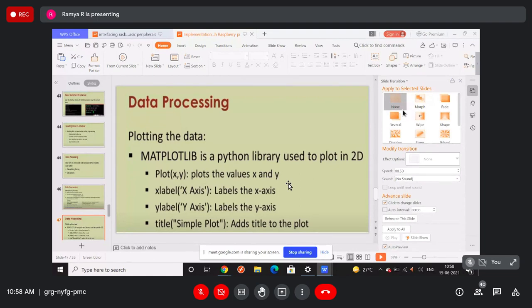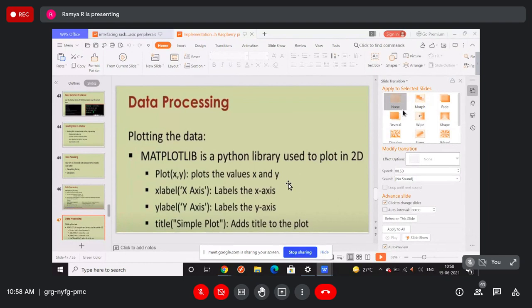What way can we use this library? There are some functions in it, like plot(x, y). When you give this function, it plots the values x and y. xlabel labels the x axis, and ylabel labels the y axis.